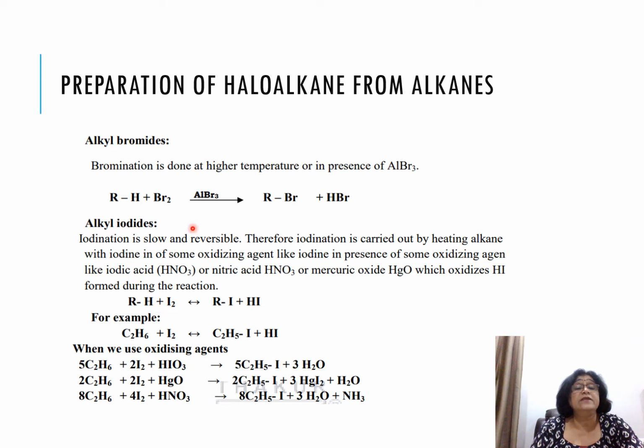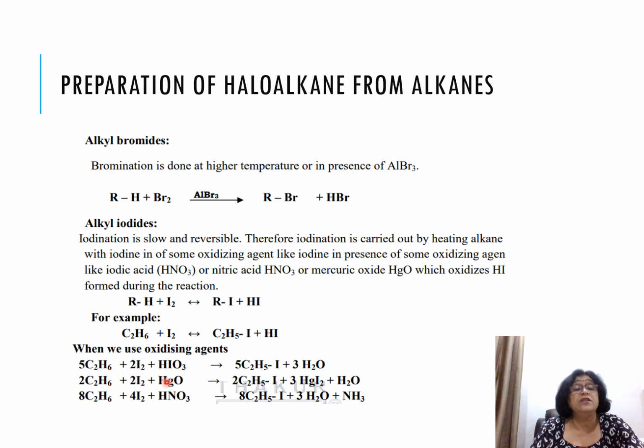Then here, as I told you, if you compare the reactivity of fluorine, chlorine, bromine and iodine, iodine is least reactive. So the reaction of iodine with alkane is very slow and it is reversible. When they react, they form alkyl iodide plus HI, but the reaction is reversible. So this RI and HI combine again to form alkane plus iodine. To stop the reversibility, you have to add a certain oxidizing agent.